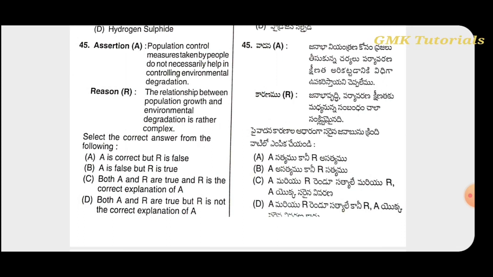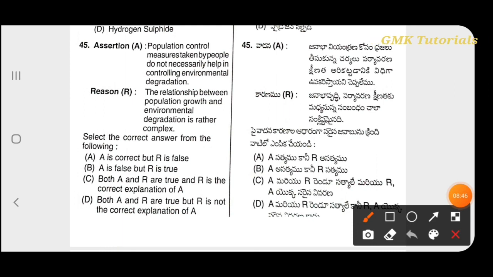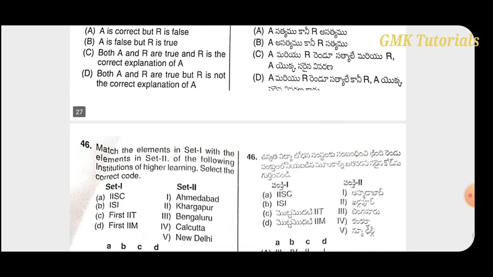Population control measures taken by people do not necessarily help in controlling environmental degradation, and the reason is the relationship between population growth and environmental degradation is rather complex. Both A and R are true, but R is not a correct explanation of A.